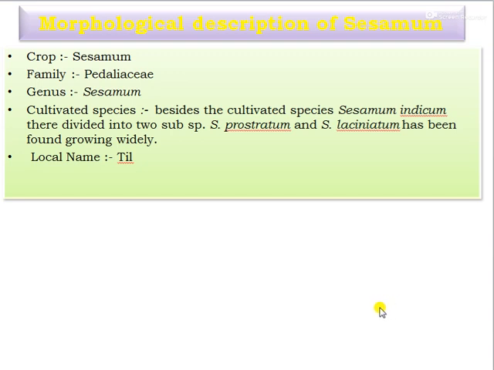Then sesame, the morphological description of sesame. The sesame family belongs to Pedaliaceae, and the genus is Sesamum. The cultivated species, Sesamum indicum, is divided into two subspecies, Sesamum prostratum and Sesamum laciniatum, which has been found growing widely, and sesame is locally called til.